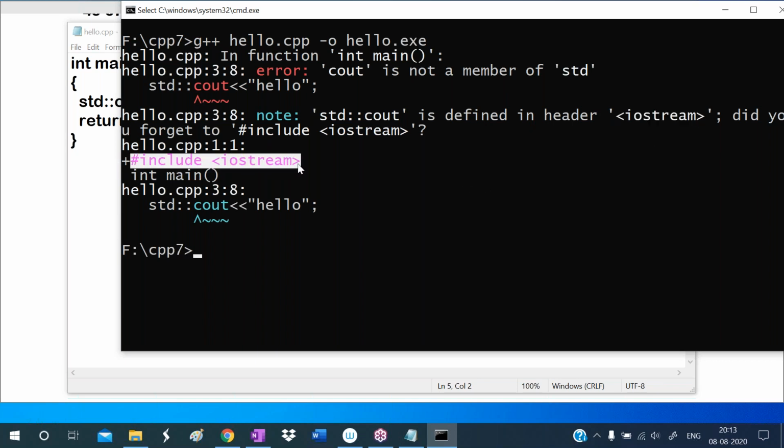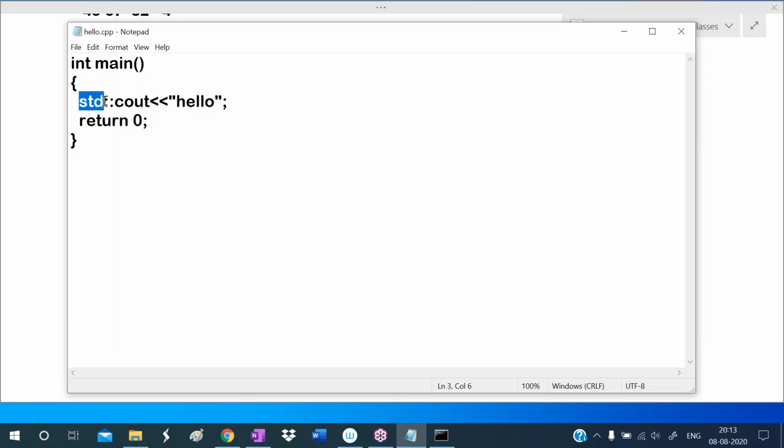So this statement is missing. Okay, hash include iostream. This statement is missing. This is the error given by the compiler. Okay, so that's why. This std namespace is defined in the iostream header file.